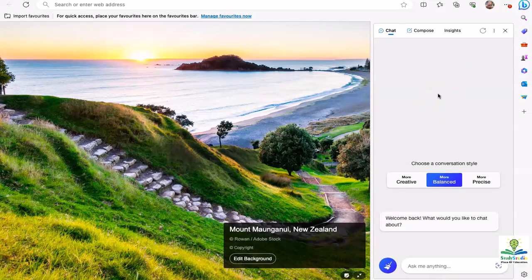Now, one thing to keep in mind is that to access Bing, you need a Microsoft account. Your Gmail account cannot be used to sign up for Bing. So please make sure that you create a Microsoft account first, such as hotmail.com, and then use that to access Bing AI. They also have a mobile app version for it,